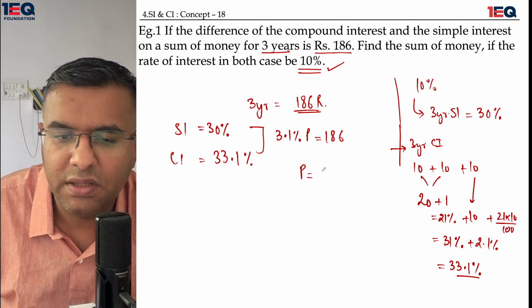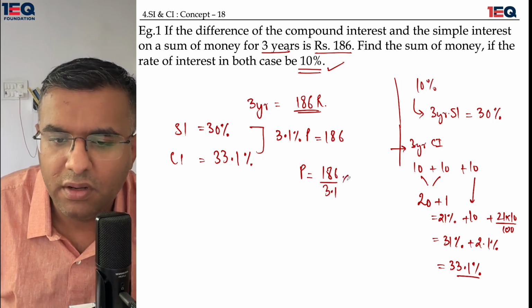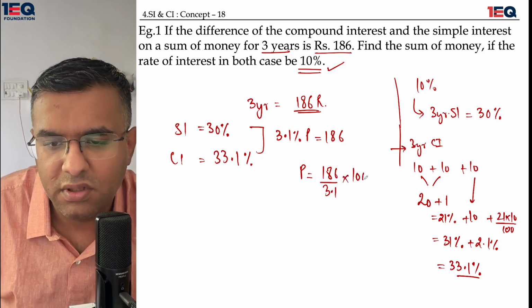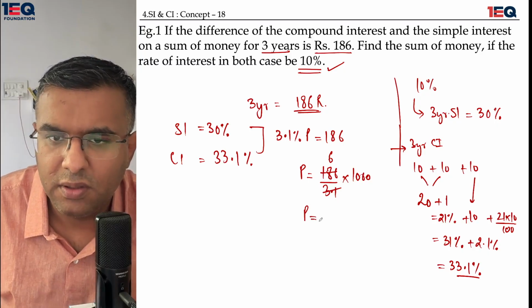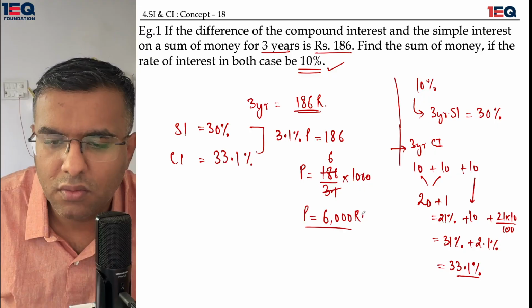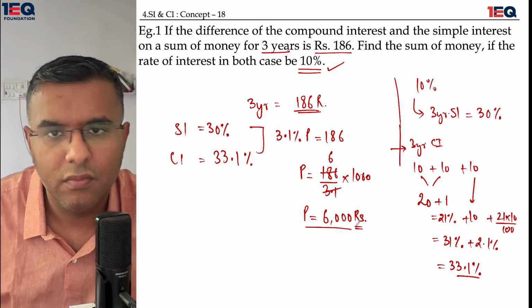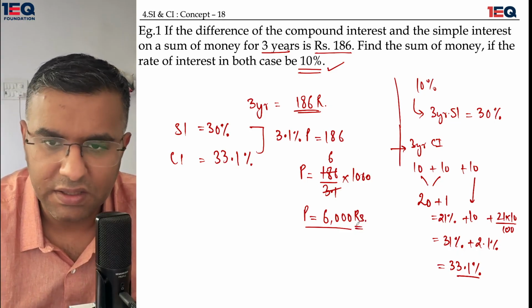The principal in this case would be 186 upon 3.1, and this would give 6,000 rupees. Okay, the principal is equal to 6,000 rupees, and this is my final answer.